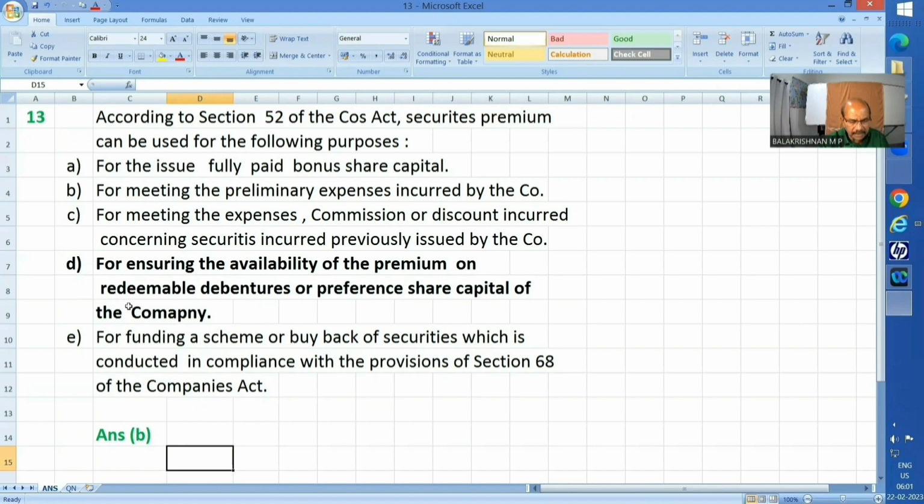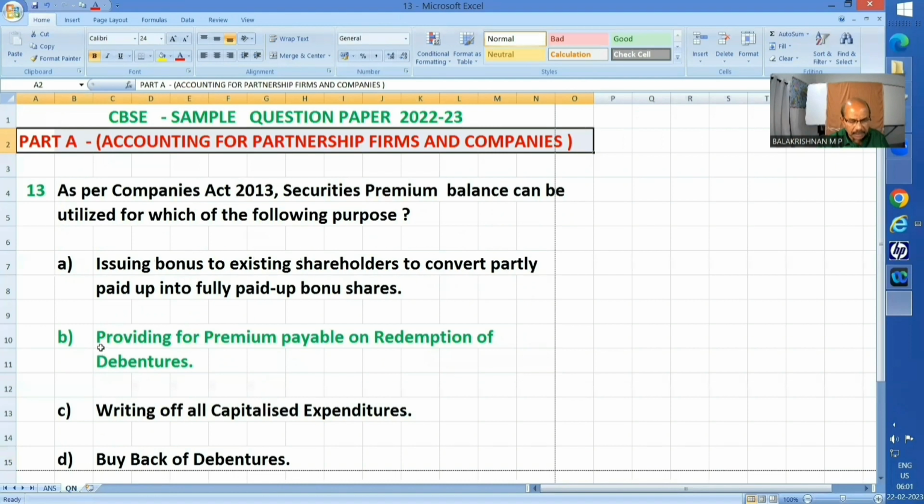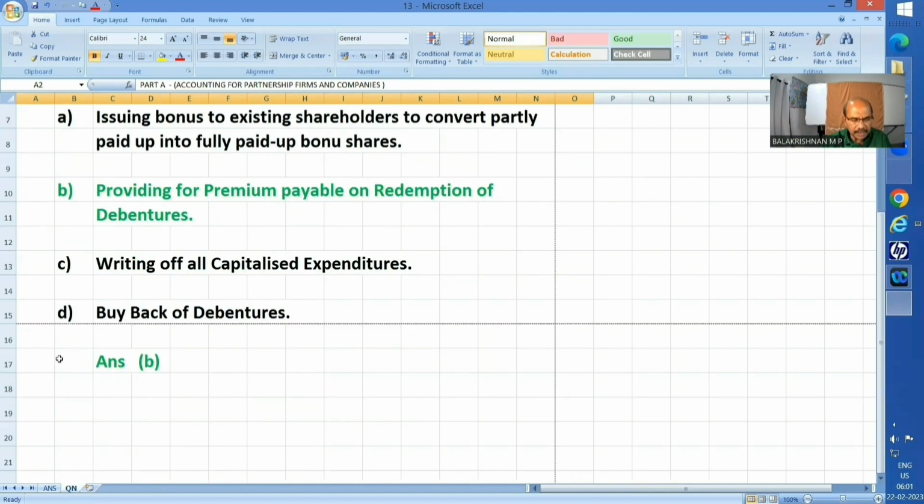However, D says that for ensuring the availability of the premium on redeemable debentures or preference share capital of the company. This debentures is there. For ensuring the availability of premium on redeemable debentures has been given as answer B. Providing for premium payable on redemption of debentures. Hence, answer B is the correct one.